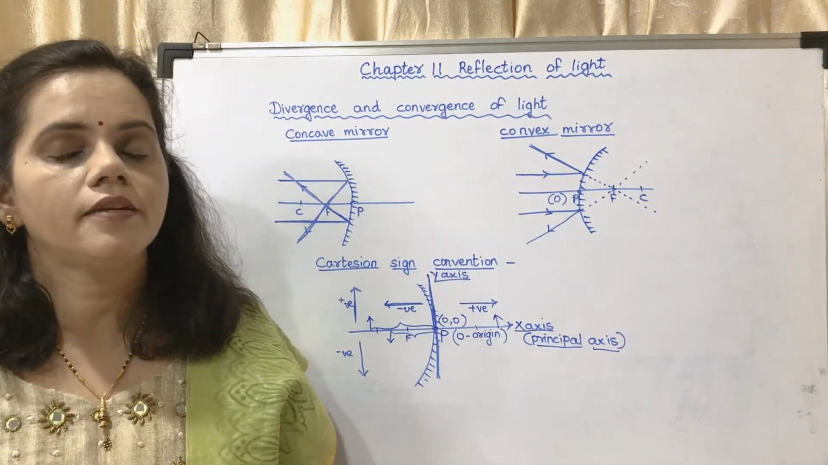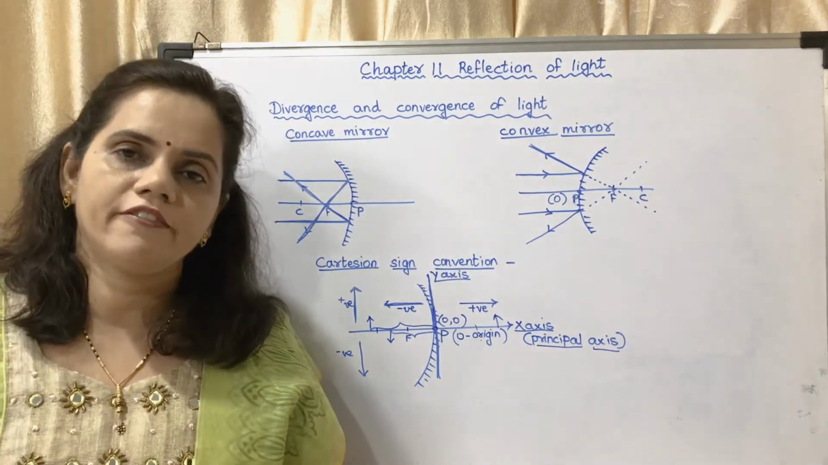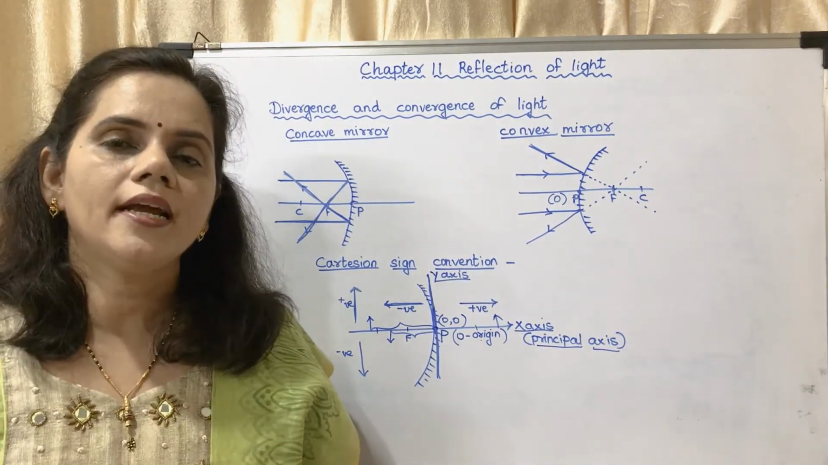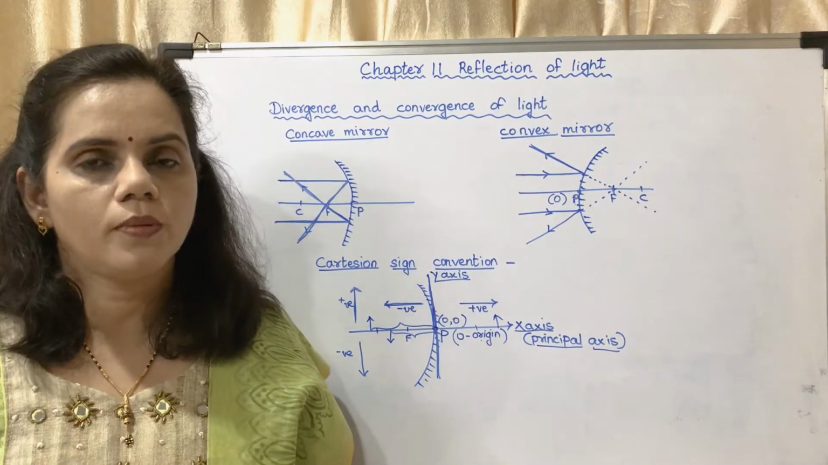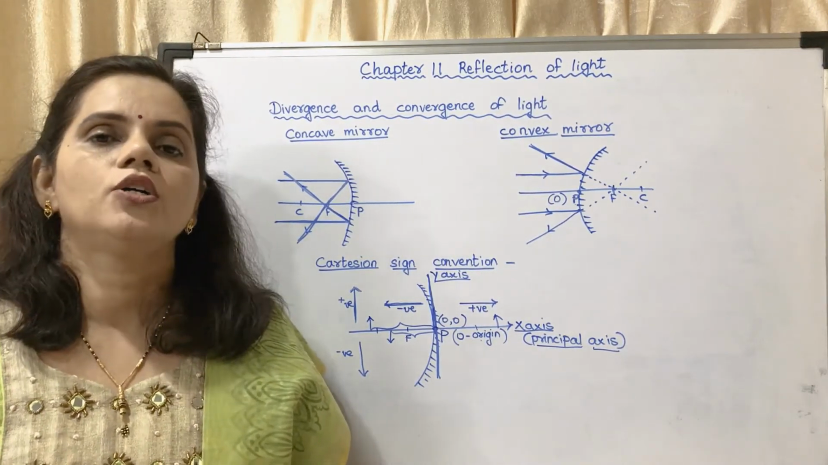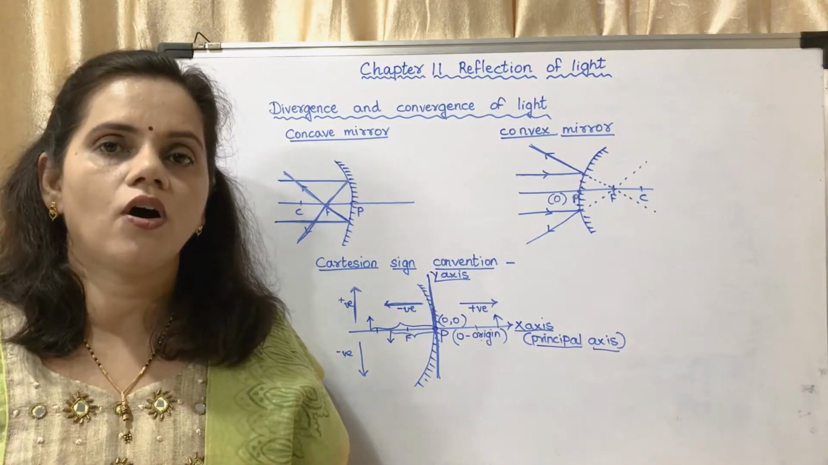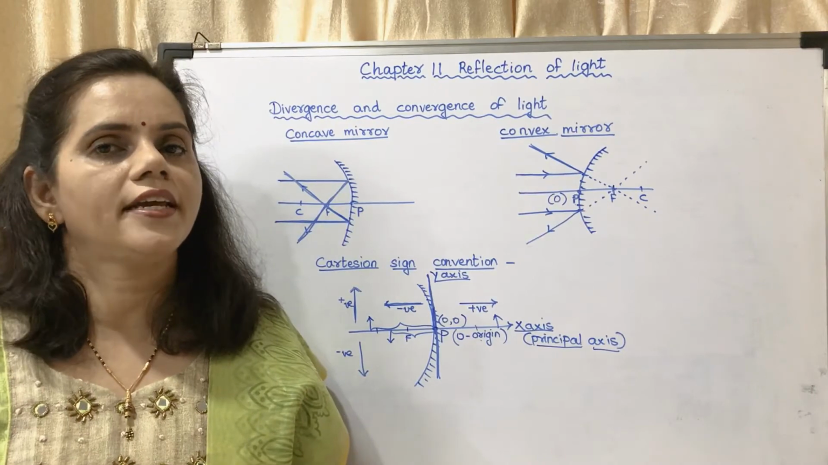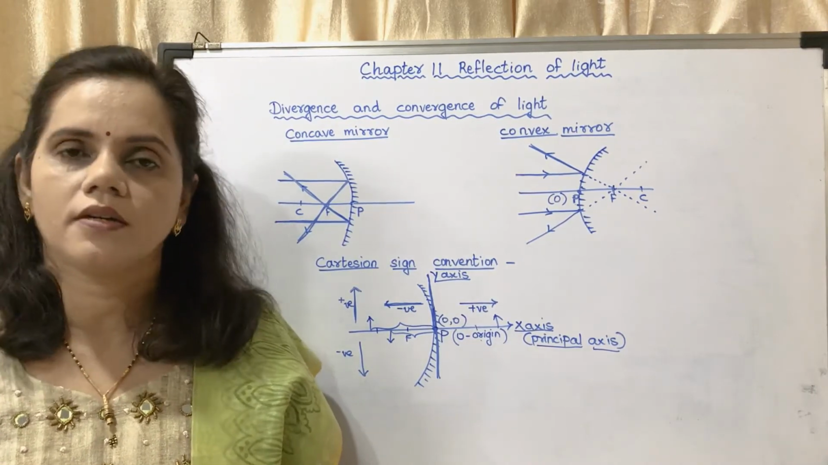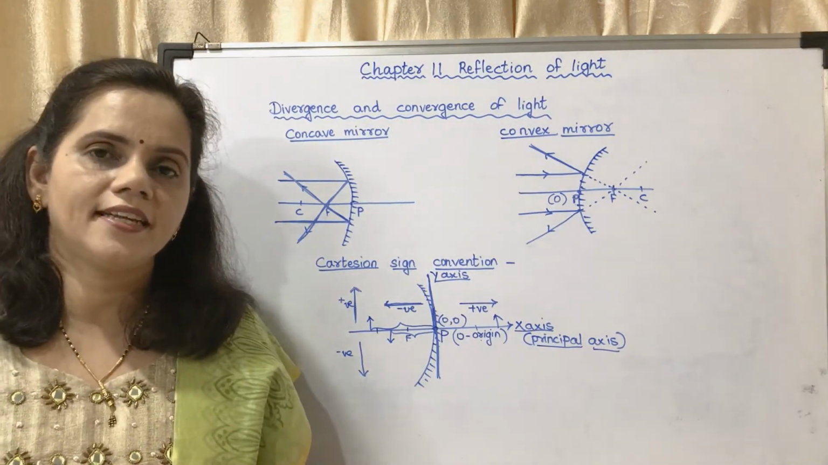These are the points which you have to write according to the textbook if you are having a 5-mark question. Only a diagram could be asked for a 2-mark question, but generally they ask a 5-mark question to explain the Cartesian sign convention of concave mirror or convex mirror. Okay, so this is about sign convention. Now we'll see the next.